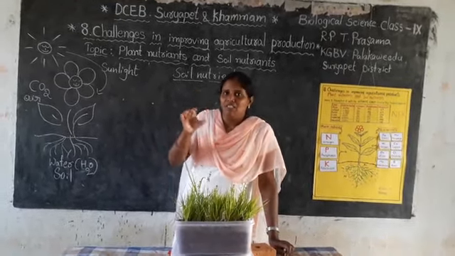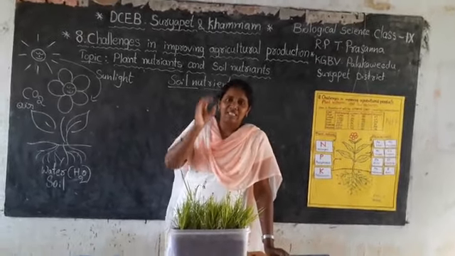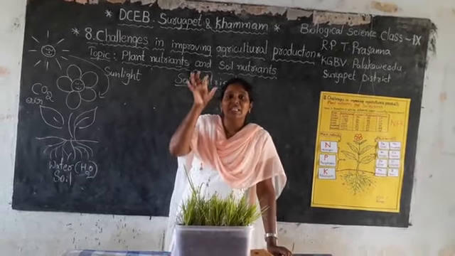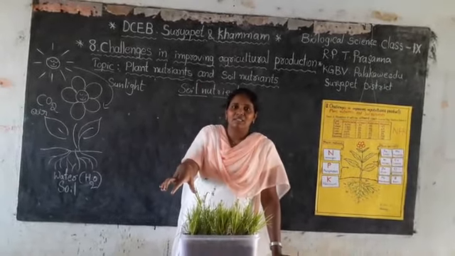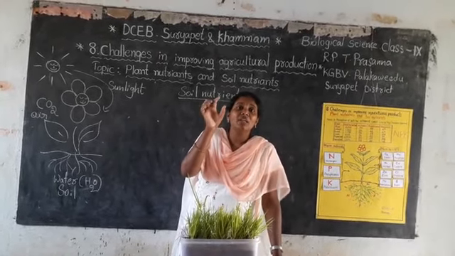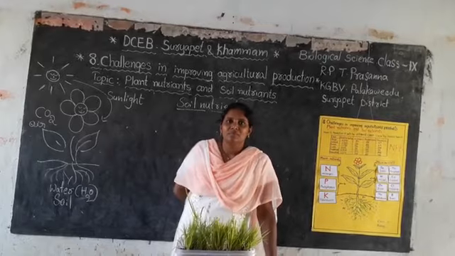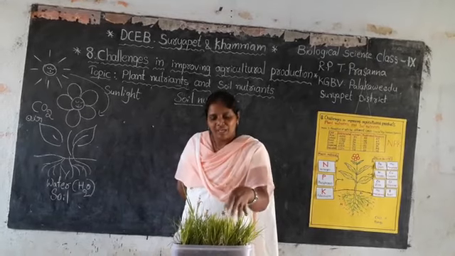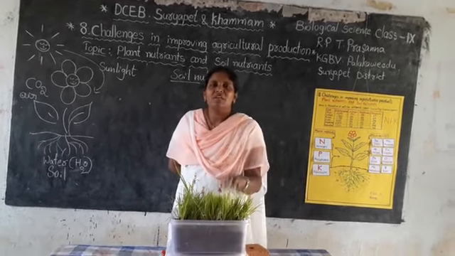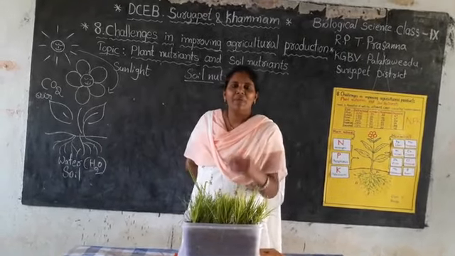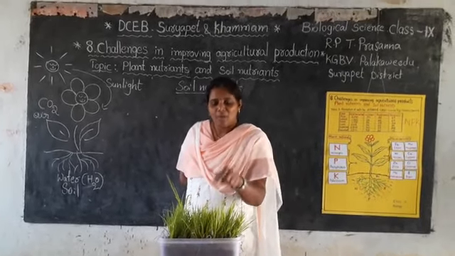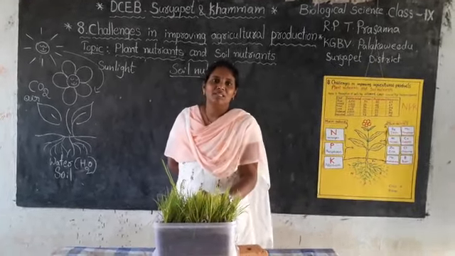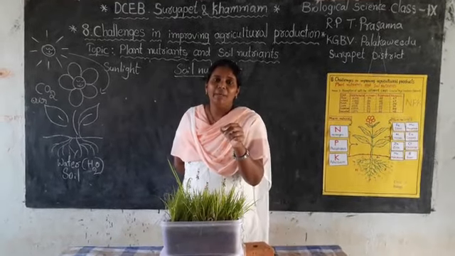Then, if a field is grown with the same crop for many years, the nutrient content of the soil will be disturbed and decrease. That soil will suffer a loss of nutrients. The nutrients already present in that soil will be consumed by the crops year after year, for many years. The amount of nutrients will decrease if we cultivate the same crop for many years. The nutrient content of the soil will be decreased.